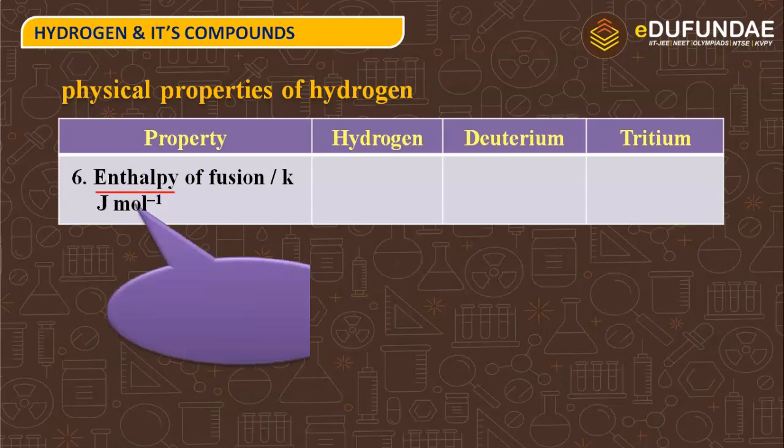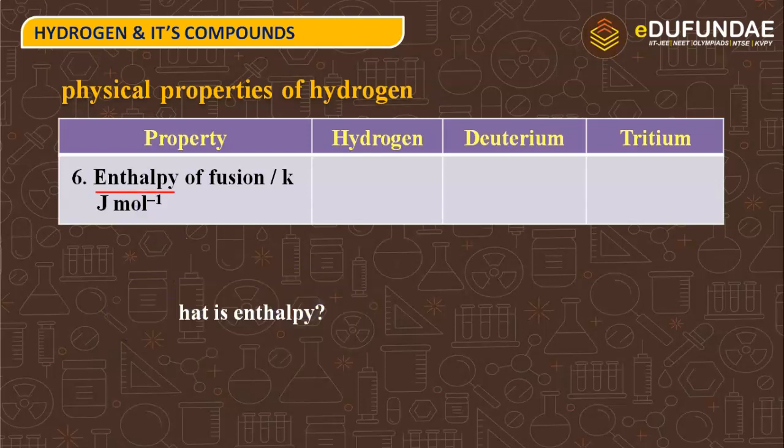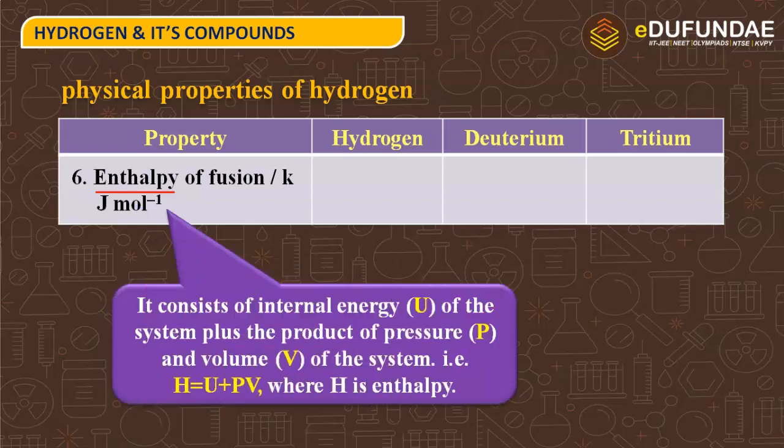What is enthalpy? We should know that enthalpy is H. Enthalpy we denote by H, and if you are remembering the expression of enthalpy, then you must be knowing that H is equal to U plus PV, and U is internal energy of the system, P is the pressure, and V is the volume of the system.